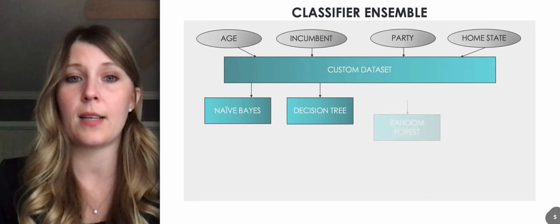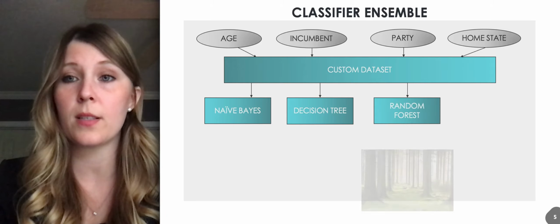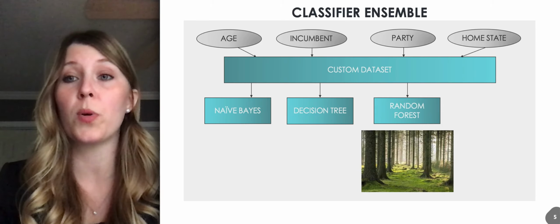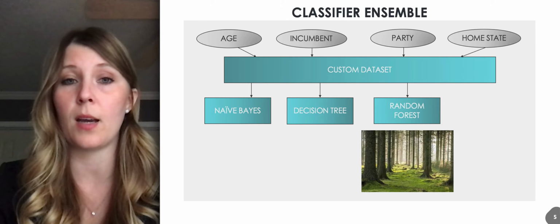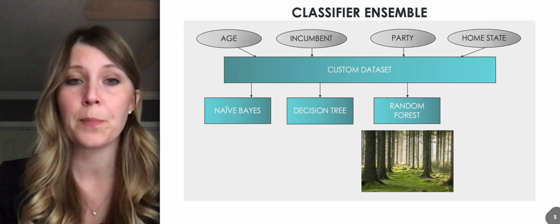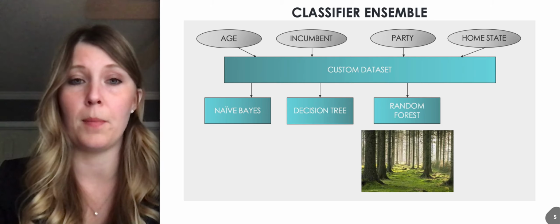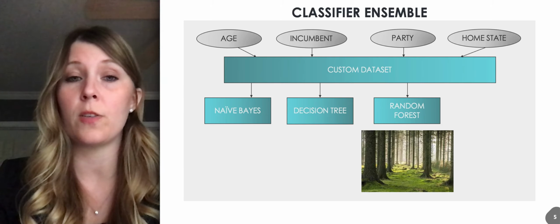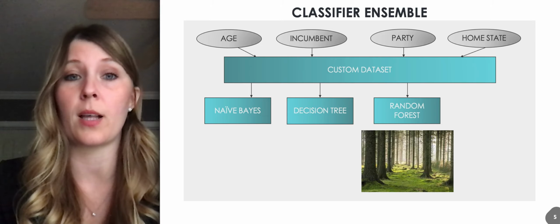Okay, the next classifier was a random forest. So basically what this does is it builds a whole group of different decision trees. It's actually a classifier ensemble in itself. Each decision tree in the forest gets to vote, and whichever class has the most votes is what the prediction is for that particular classifier.